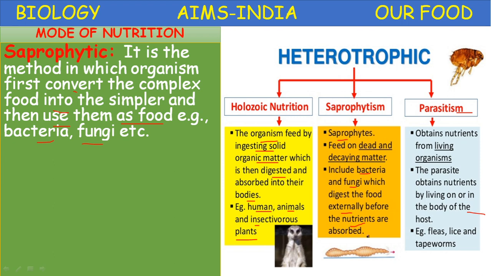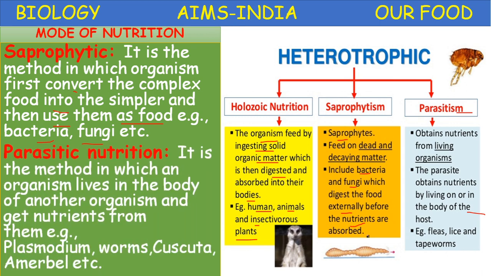So these organisms secrete some chemical substances and release them onto the food material externally, outside the body. Those chemicals dissolve the food material or decay the organic matter, making it liquid. Then they easily absorb that liquid digested food material. It is called saprophytic nutrition. Organisms are called saprophytes.